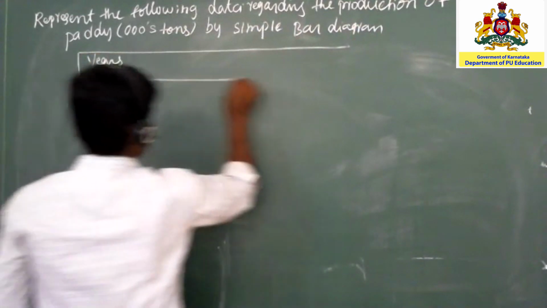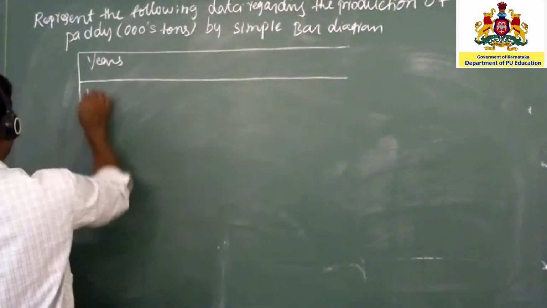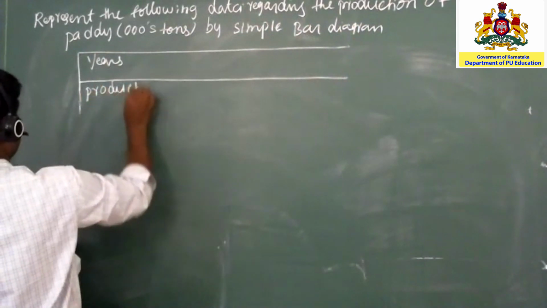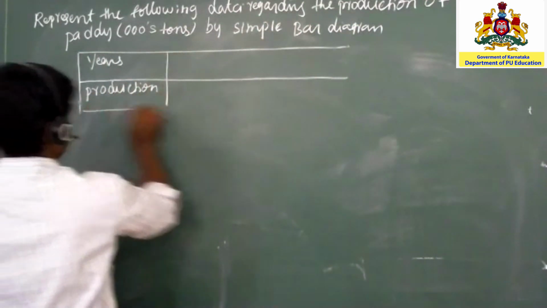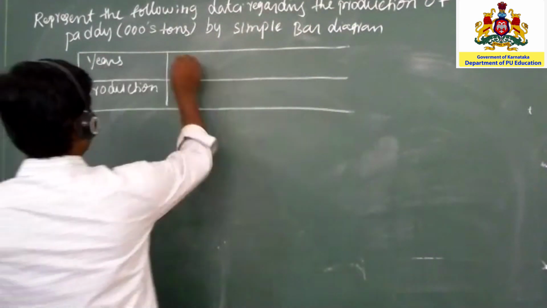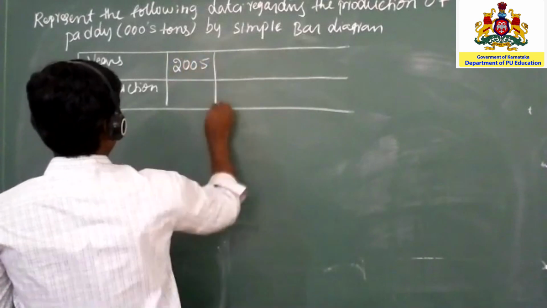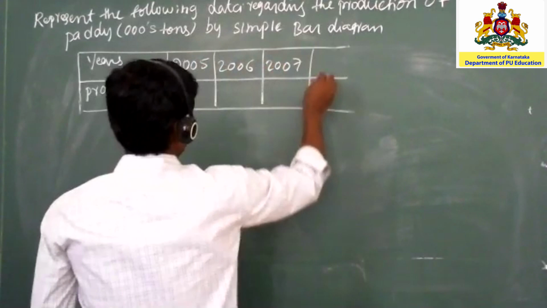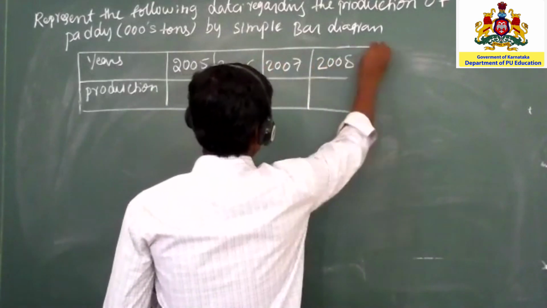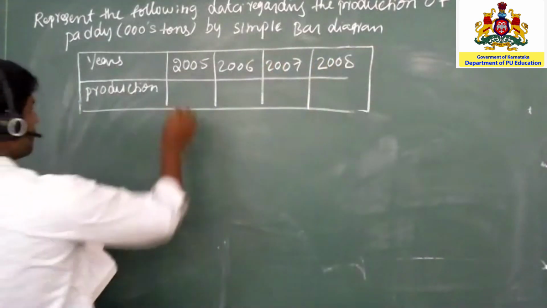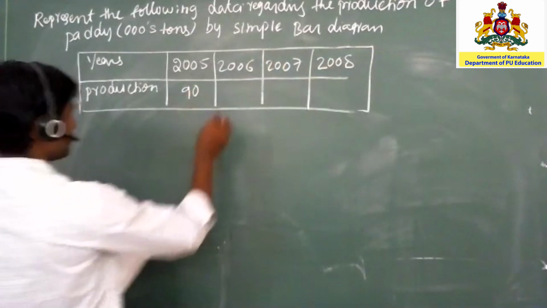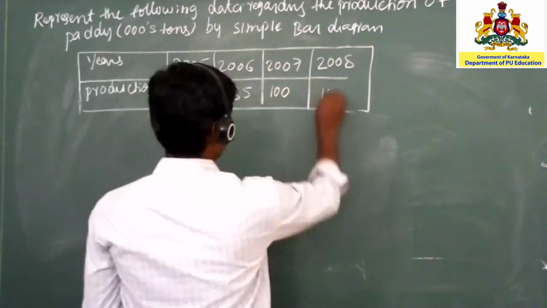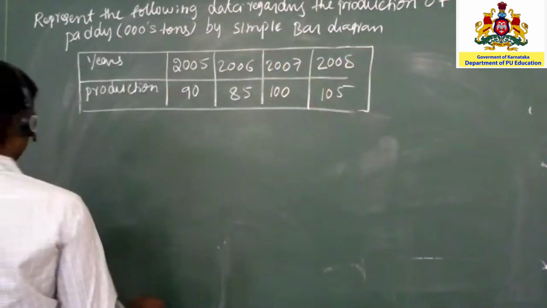So the given data is years and production. The years are 2005, 2006, 2007, and 2008. And the production values are 90, 85, 100, 105. Now same as the previous one.